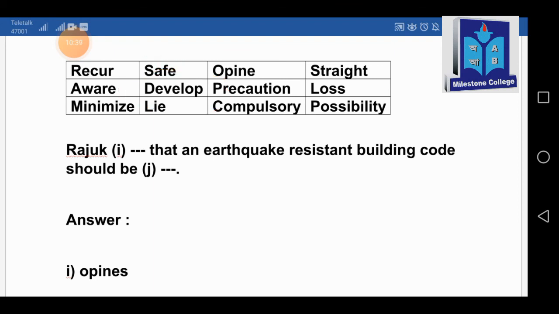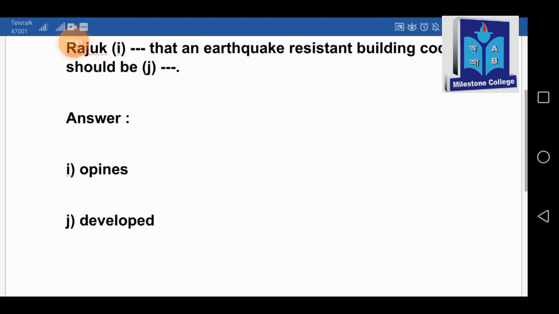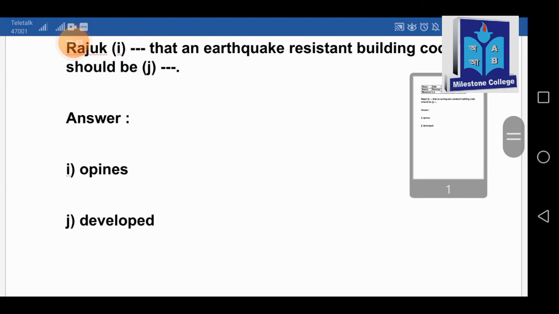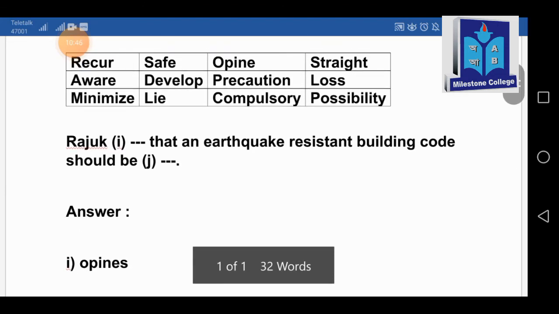And if you follow all the structures, all the rules, and practice more and more, I think this thing will be very much easy for you.